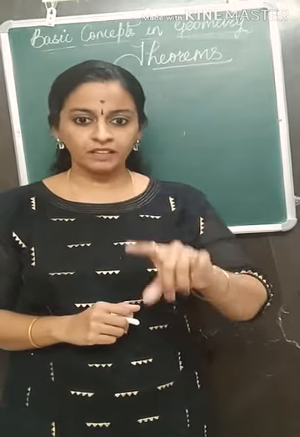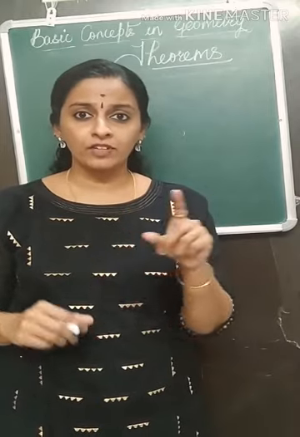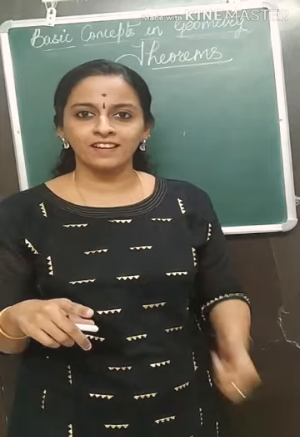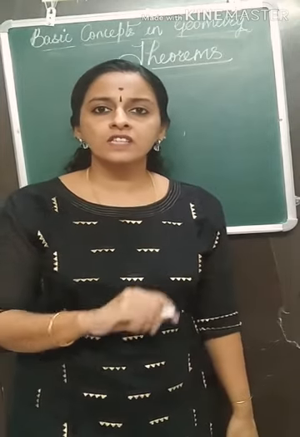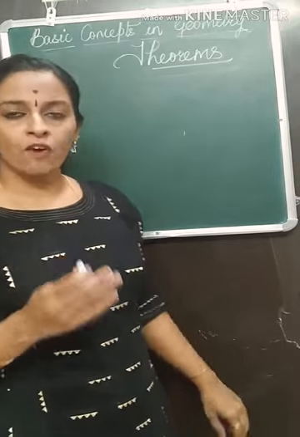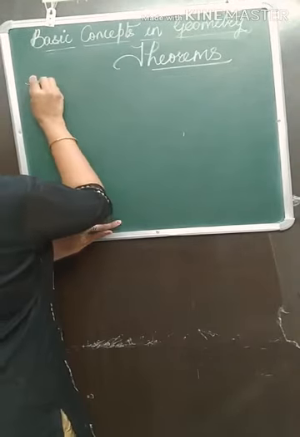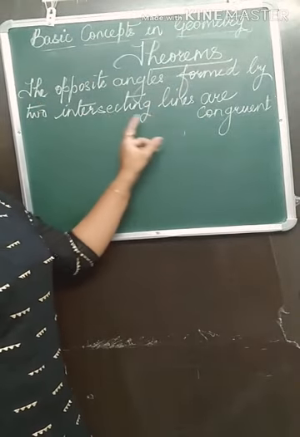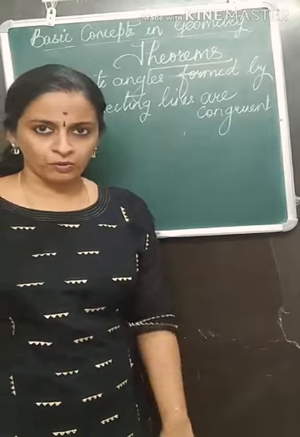Write down the statement. Be with your book. If you don't have your scale and pencil, pause it and be ready with your scale and pencil. Done? Okay. So the first theorem statement is like this. The opposite angles formed by two intersecting lines are congruent.